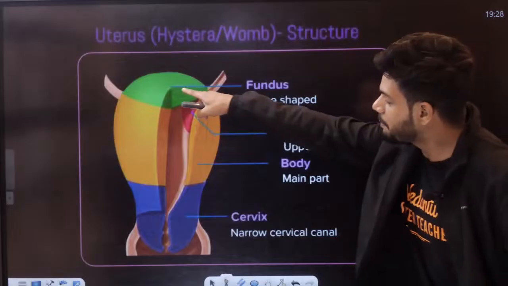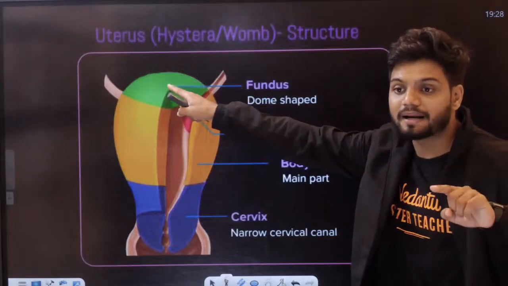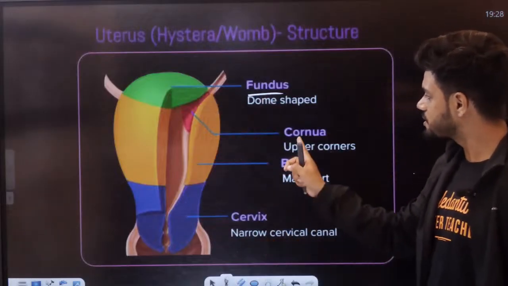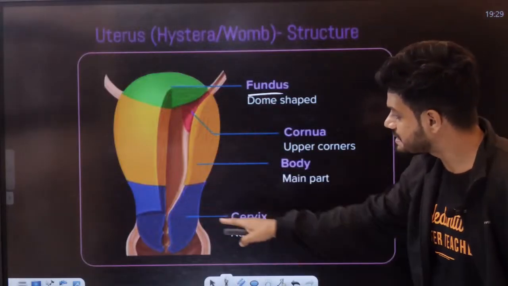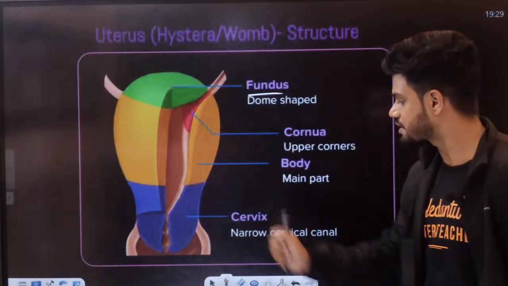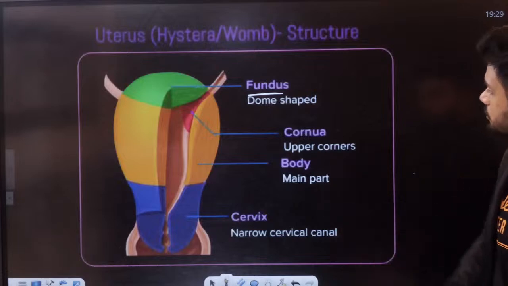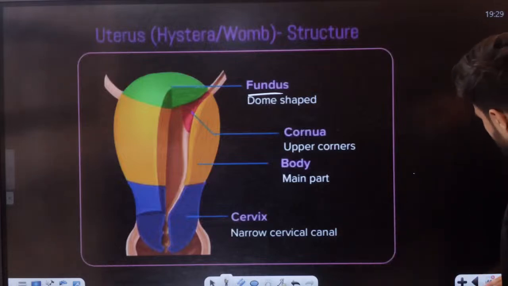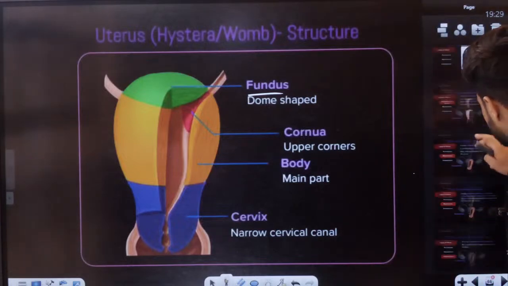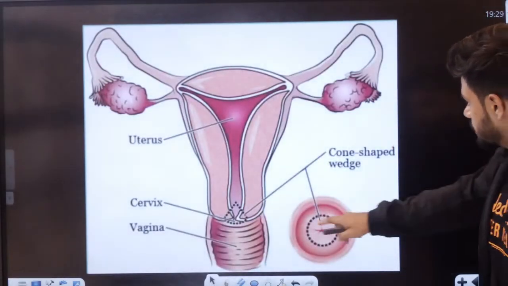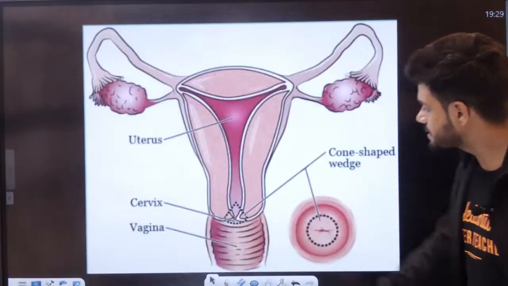This part is labeled in your NCERT as the fundus, dome shaped. It also has corners, the cornua, a middle body part, and the cervix here, and the cervical canal. All are parts of the uterus. This is the cone-shaped wedge called the cervix.